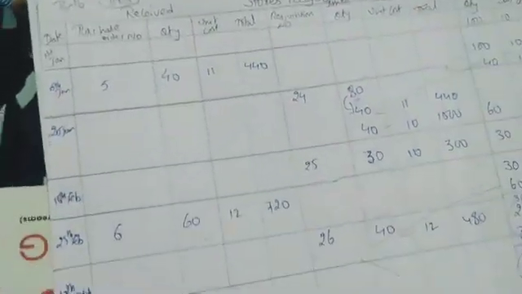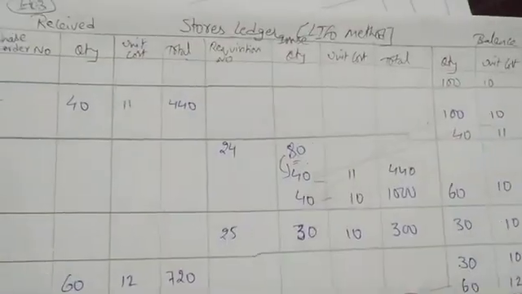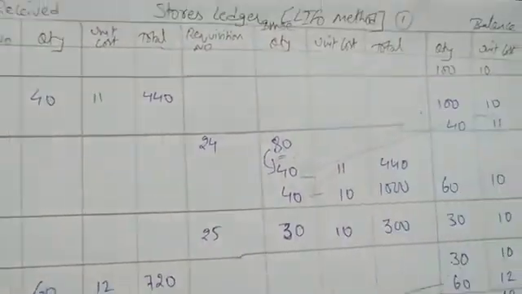Okay. So let me solve one more problem on this. You'll get clarity when we solve one more problem. Okay, after this I'll solve 3 problems. After that I'll give one homework and you have to solve it. So we have written the heading Stores Ledger.